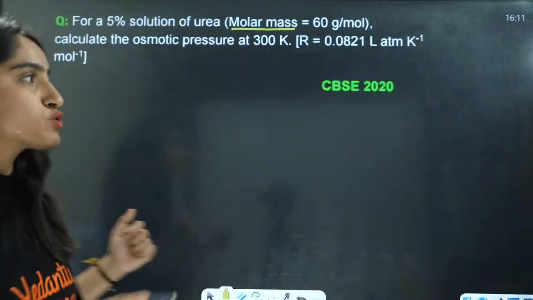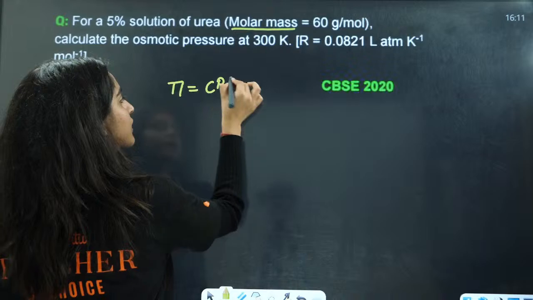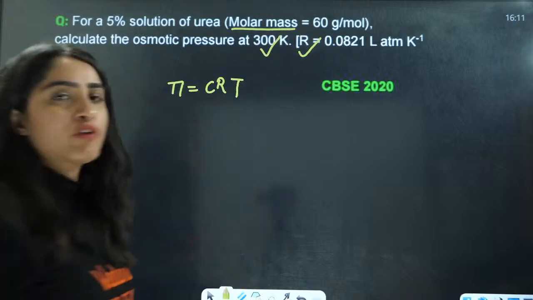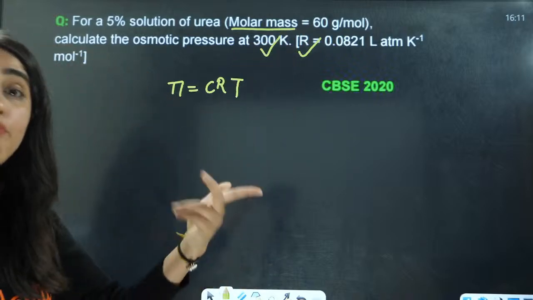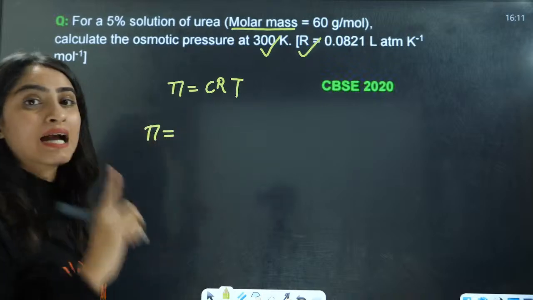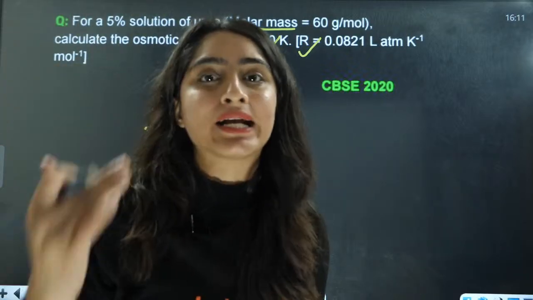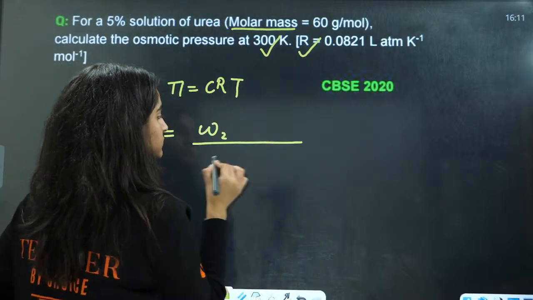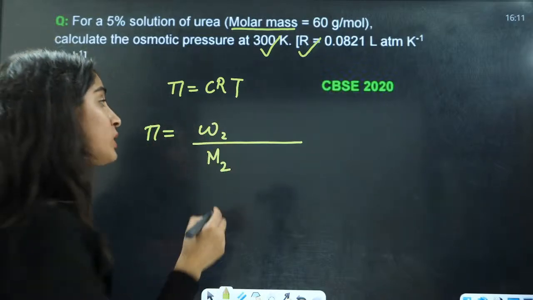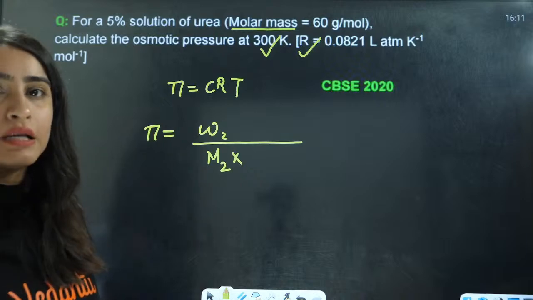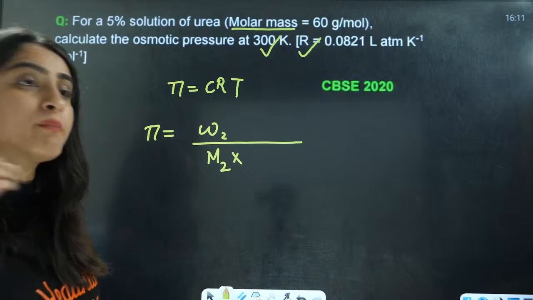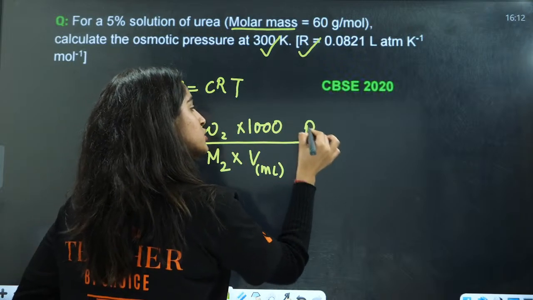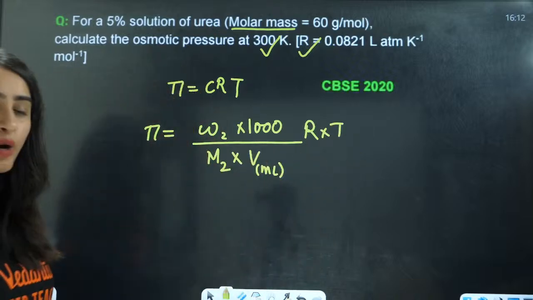Now, what is the formula for osmotic pressure? That is pi = CRT. This C is the molarity here. You are given the value of R and the value of T. Let us calculate the molarity. What is molarity, everyone? That is the number of moles of solute divided by the volume of solution in liters. So that will be W2 by M2, the number of moles of solute, divided by the volume of solution in liters. If I am taking the volume of solution in milliliters, it will be multiplied by 1000, into R into T. That is going to be your osmotic pressure.